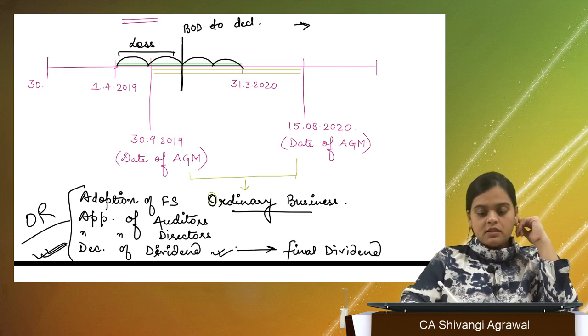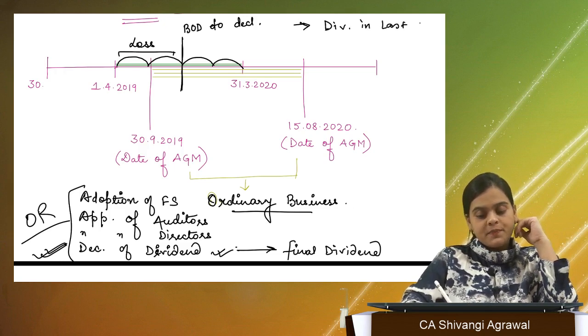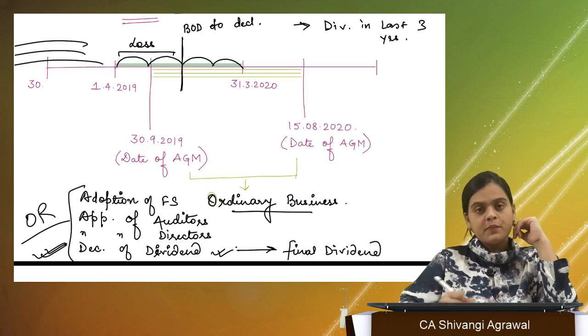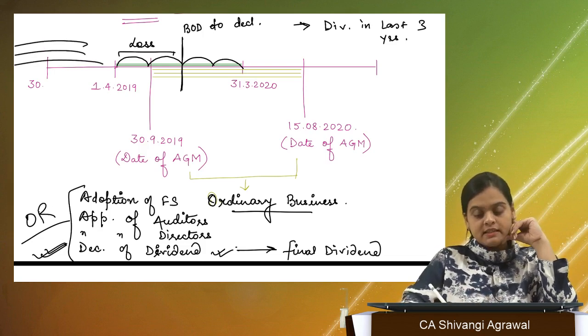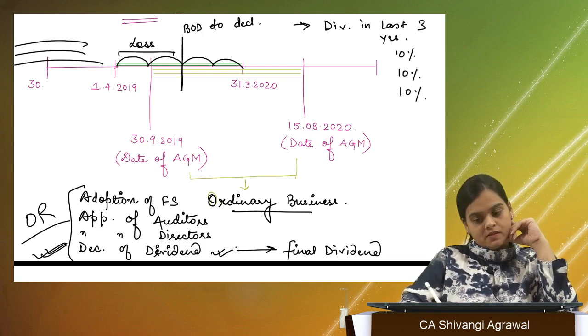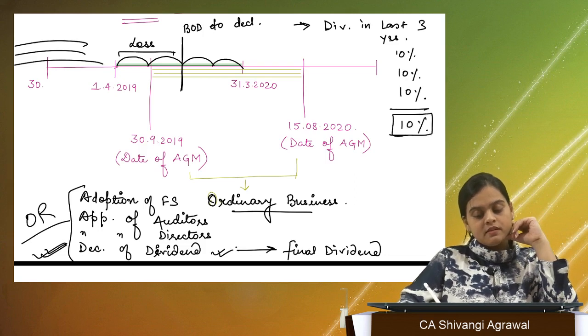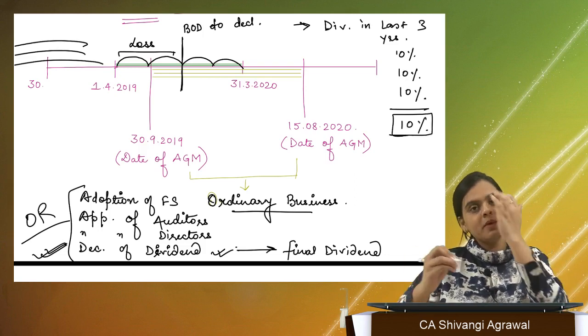Check the dividend which has been declared in the last 3 financial years. Supposedly the rate was 10%, 10% and 10%. So the average also comes out to be 10%, 10 plus 10 plus 10 divided by 3.